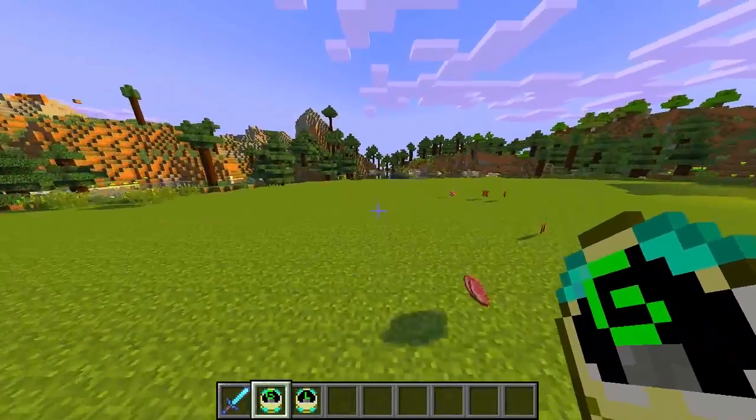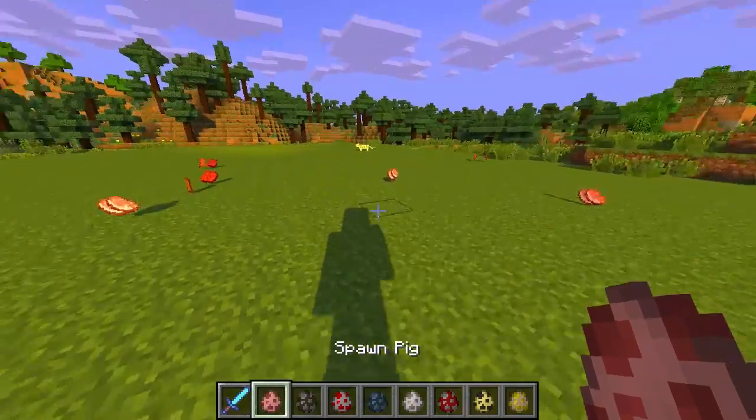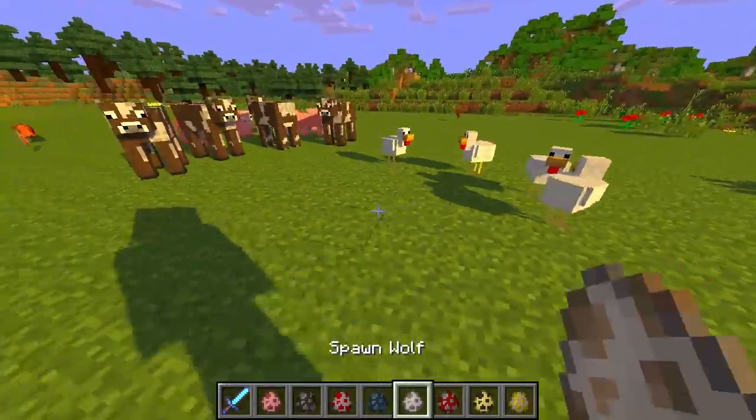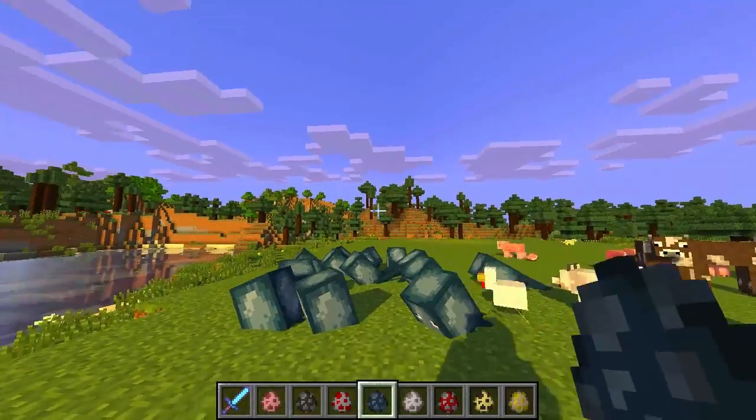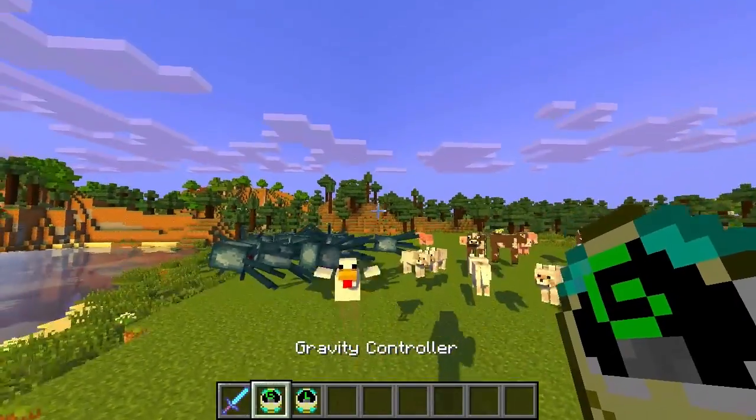Anyways, this is absolutely amazing. This thing is just crazy. So if we go into here, we can spawn down some more of these mobs. Some more pigs, some more cows, some more chickens, and some wolves. Even some flying squids, because SkyDoesMinecraft hates squids. And let's go down into here, load this up. And now we have flying squids.